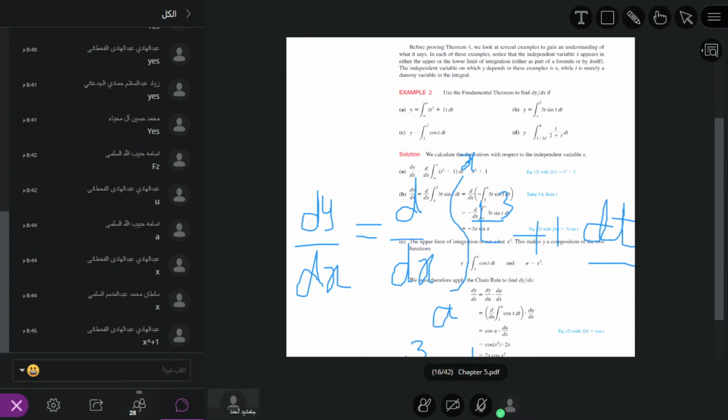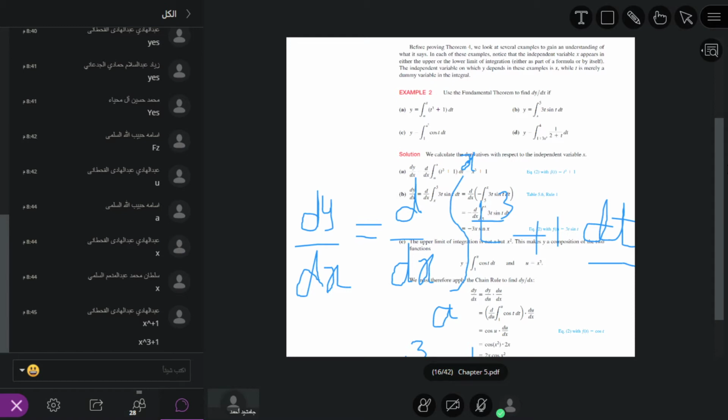I repeat again: if the upper limit is only x, we do this. If we have x square as the upper limit, then we will use another method. But if the upper limit is x and the derivative is with respect to x, if we have d over dx, then we just take, where is t, we put x. Understand?